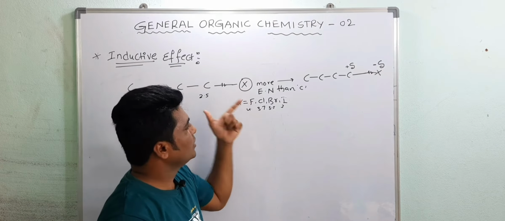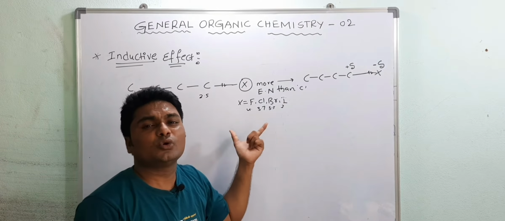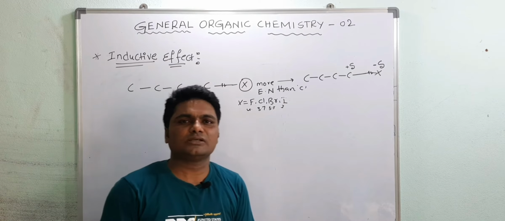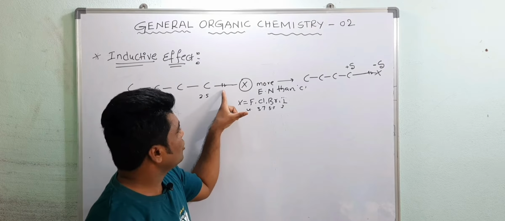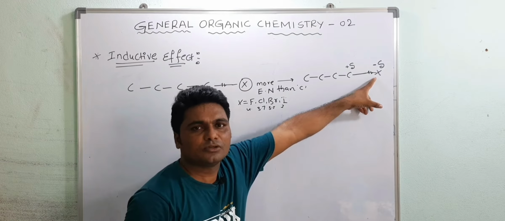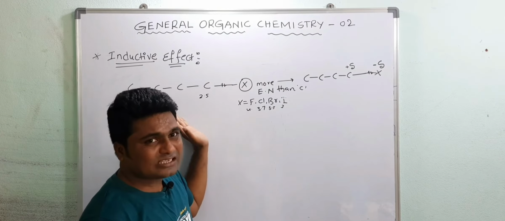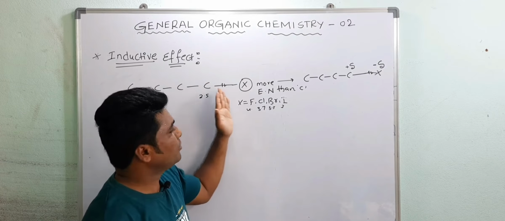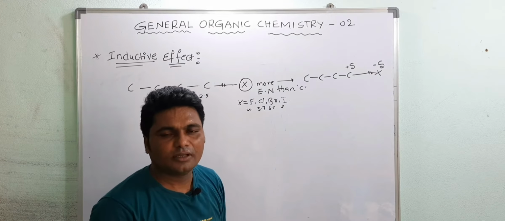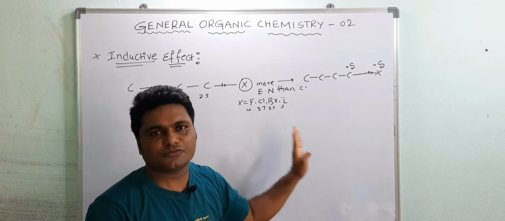Polarization of sigma bond due to electronegativity difference is also known as inductive effect. One more definition I am giving you. Here, this electron pair is shifting towards a more electronegative element. So you can also define inductive effect: the partial shifting of electron pair towards more electronegative element is also known as inductive effect. Understood? Now there are 3 definitions for the inductive effect.